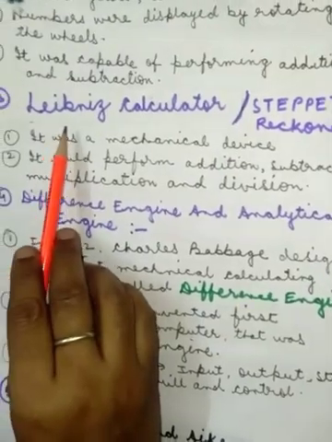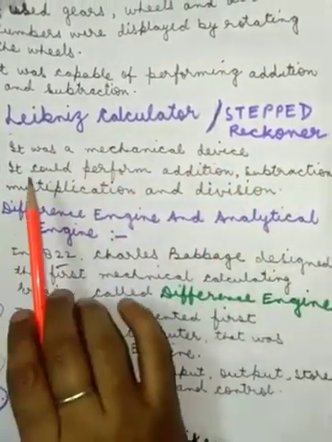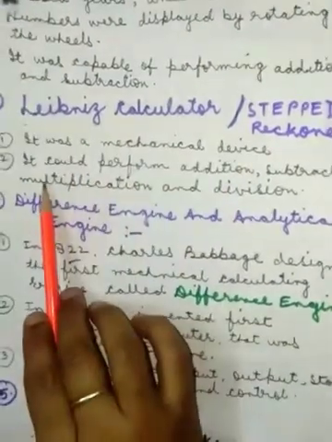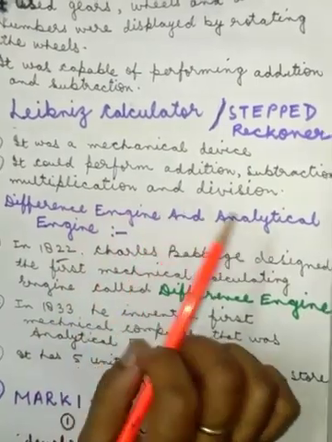Yes children, the next is the Leibniz calculator or step reckoner. It was a mechanical device. It could perform addition, subtraction, multiplication and division.